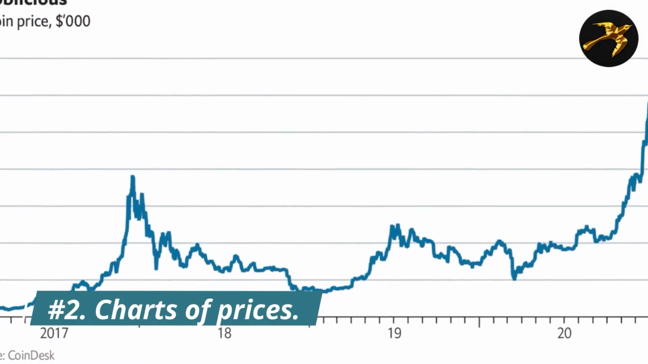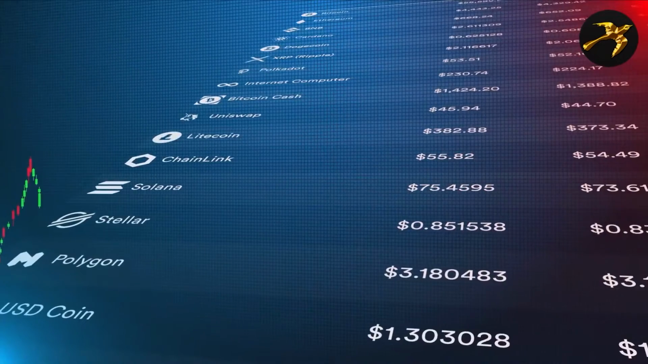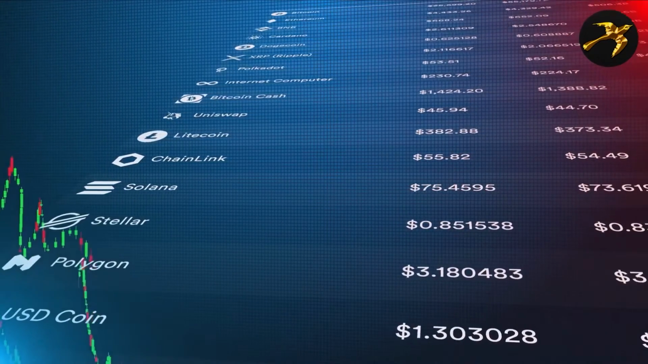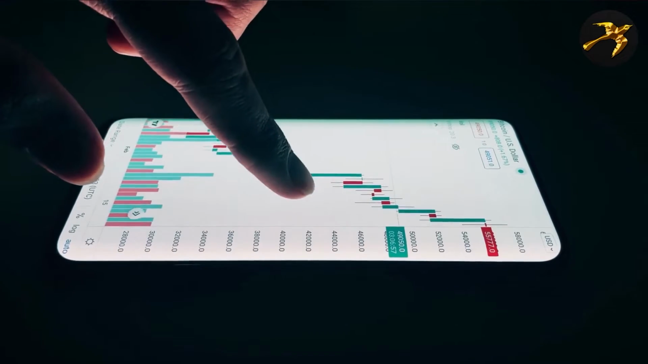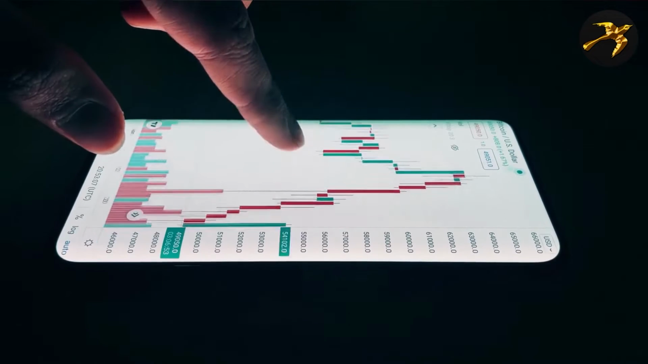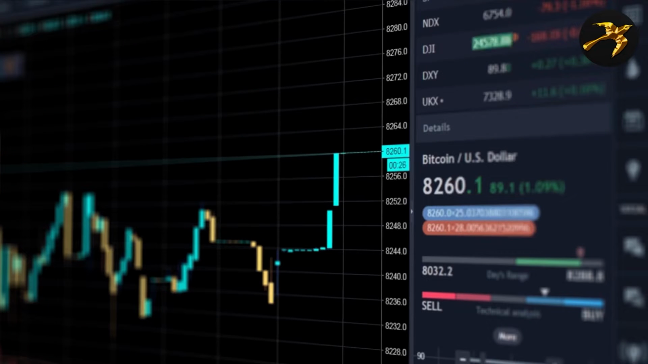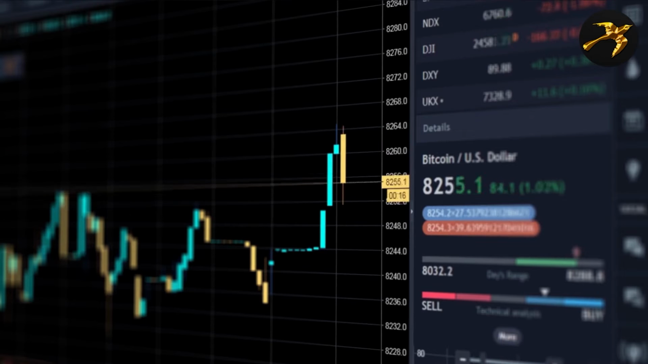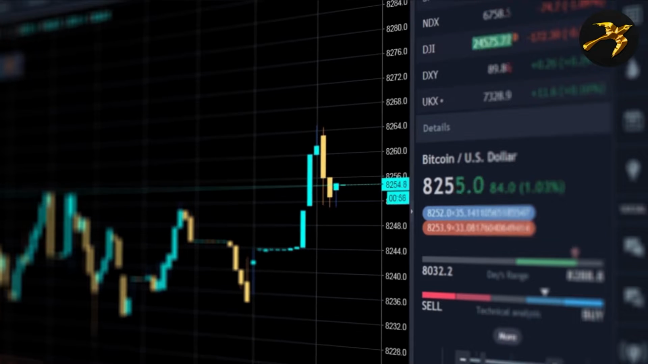Number 2. Charts of prices. Chart types. The most common and commonly used are line graphs, which plot the price of a digital asset. The basic chart shows the closing or starting price of a crypto asset in a specified time frame. How to read Bitcoin line charts. Bar charts show the starting and closing prices, as well as the highs and lows of a time frame. Candlesticks are like bar charts, but with a body and more visibility.